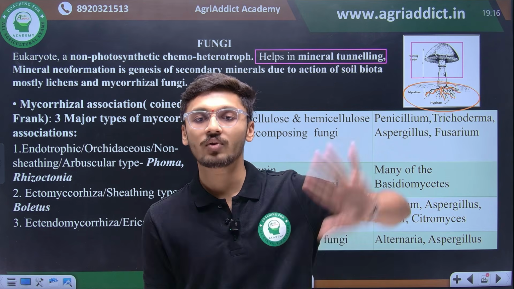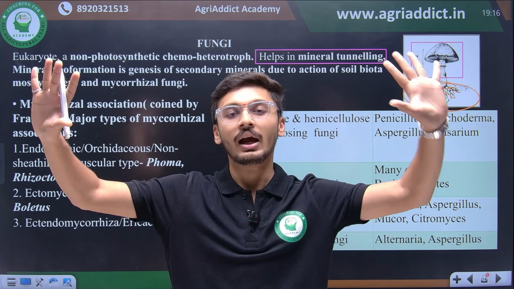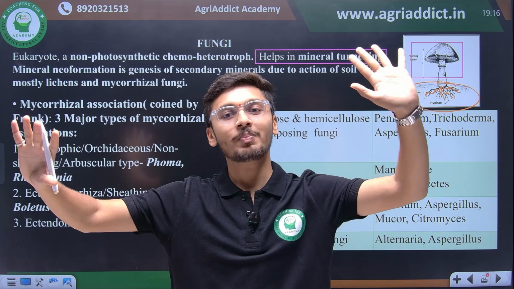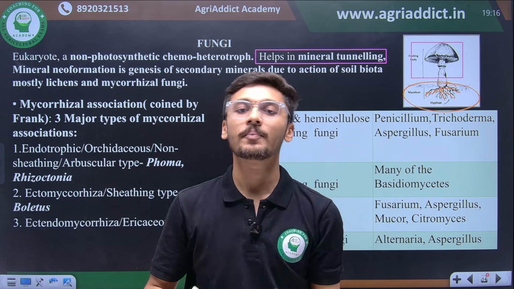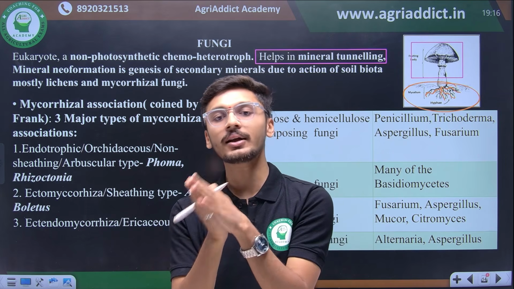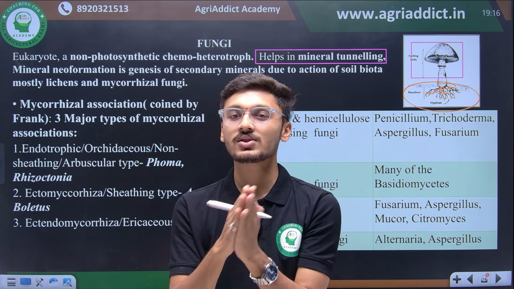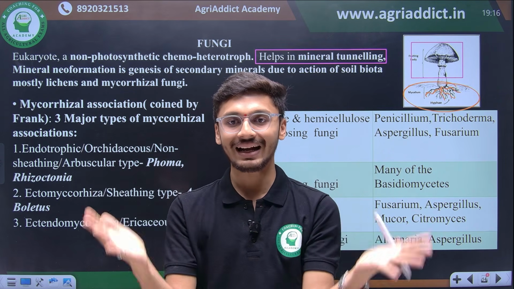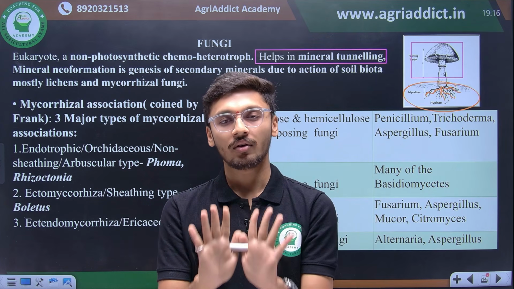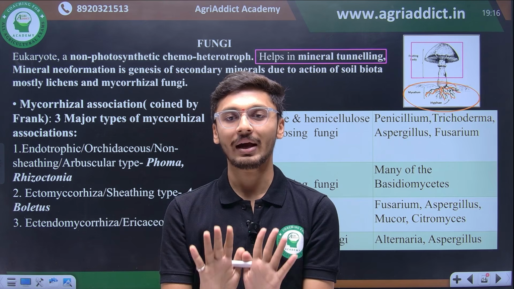So let's understand what is endotrophic and ectotrophic. Endo means inside. Any fungal hyphae which is penetrating inside plant roots and not forming any sheath on the plant structure is known as endotrophic type of fungus or mycorrhizal association.